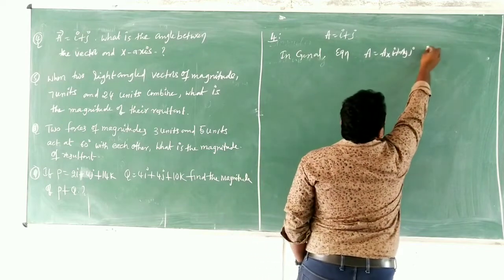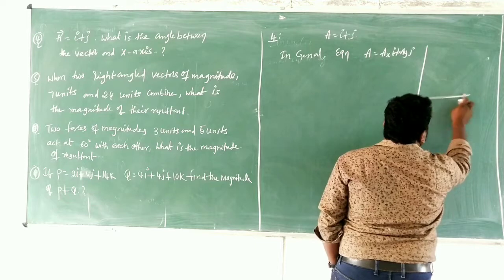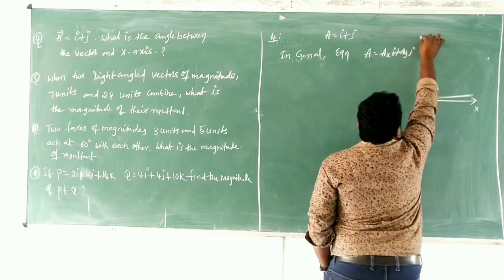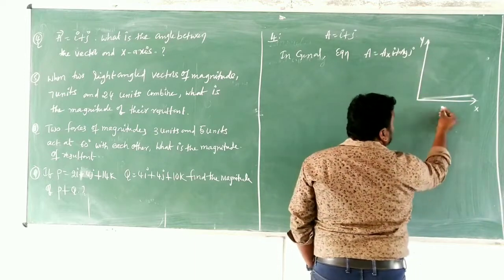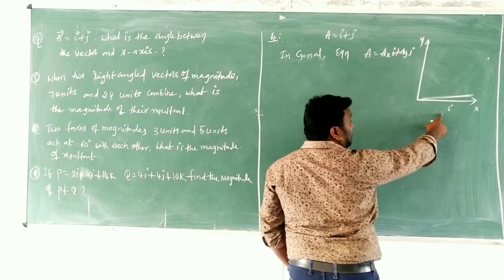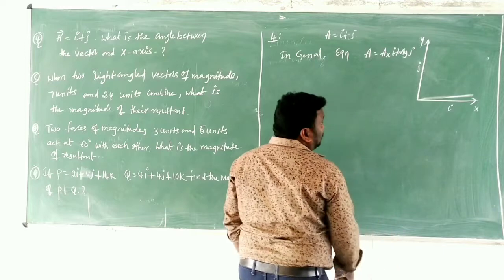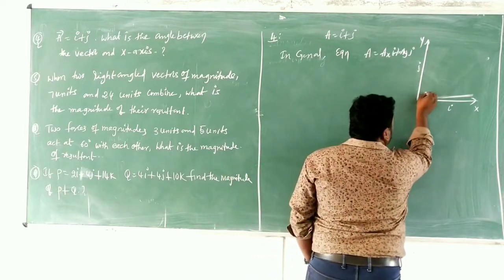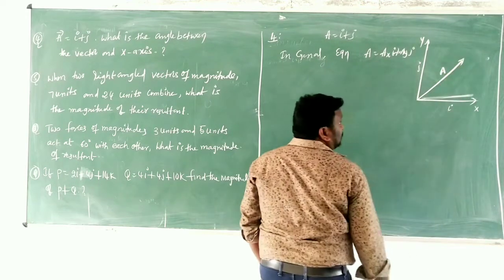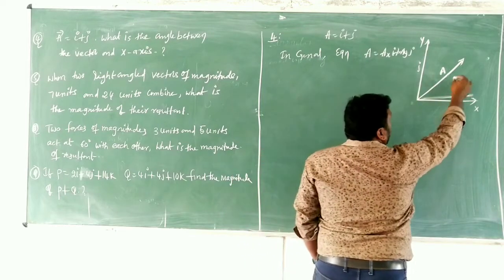Children, in case of resolution of vectors, simply we will go like this. This is the x-axis and this is the y-axis. To represent the x-axis, we use unit vector I, and this is J. So children, we have taken this vector, this is the vector A. If A is a vector, it should be resolved into 2 components.